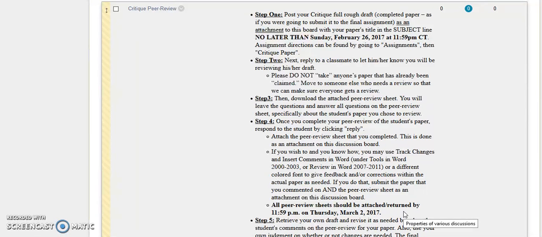In the past, some students have found this very helpful and some haven't. Try to always get a different partner for each one if you can. That's helpful in terms of someone who has a new eye and can look at your paper in a different way. So just keep that in mind as you go through this process.